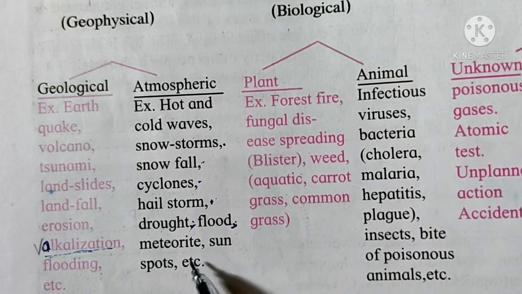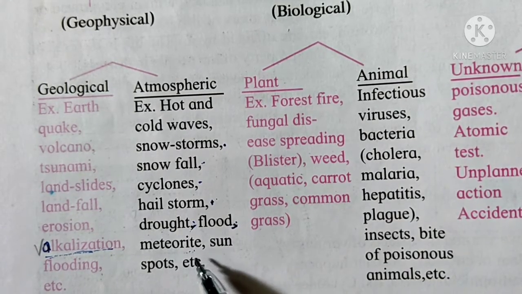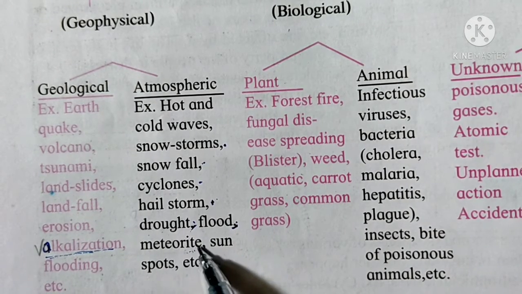Meteoroid, sunspots, etc. Meteoroid means what? Inside the sky, some celestial bodies are there.